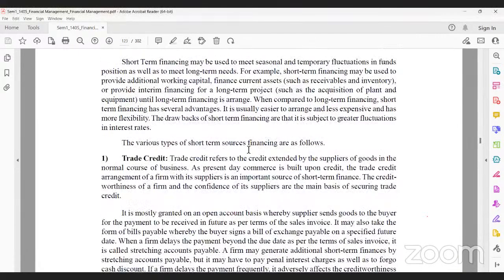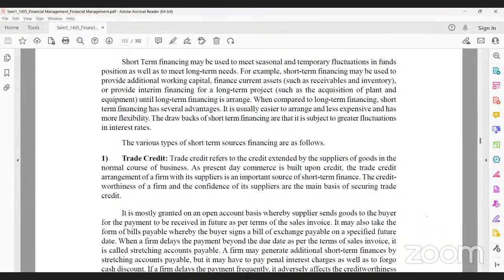Then short-term finance: trade credit, which is when a supplier supplies raw material or goods on credit basis. The firm pays the amount after 40 days, 50 days, sometimes 60 days. For example, take DMart. DMart gets items on credit basis and the supplier supplies the material on credit only.